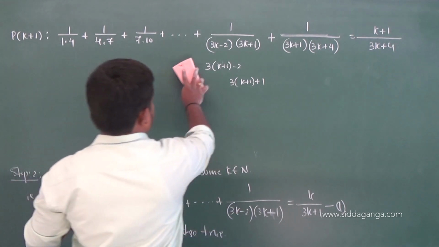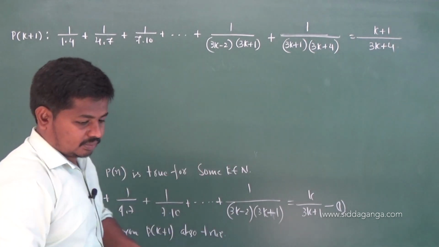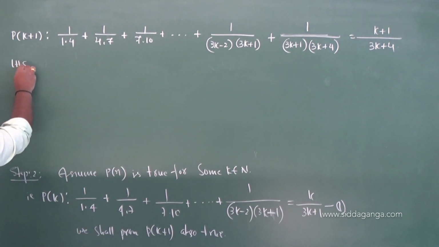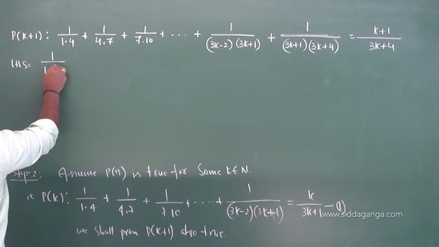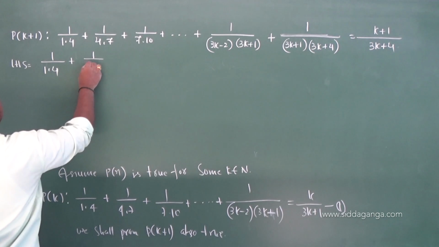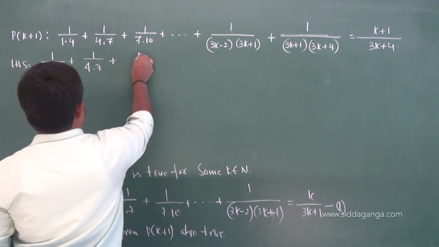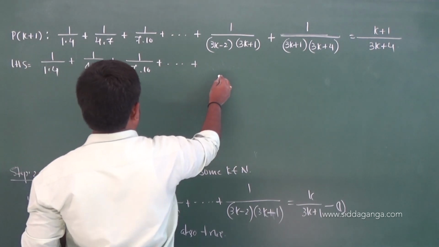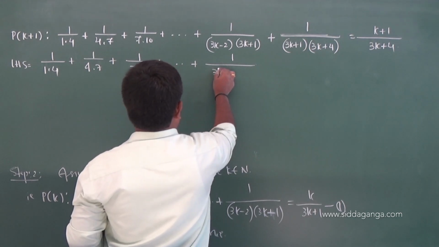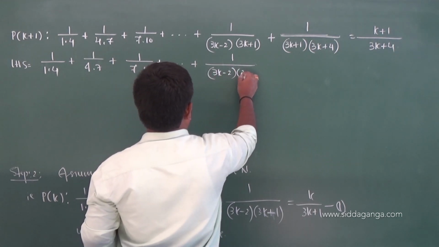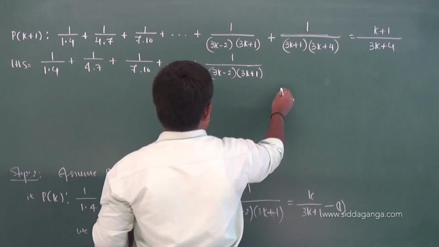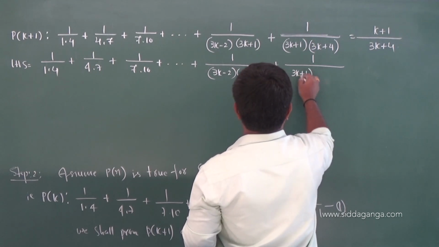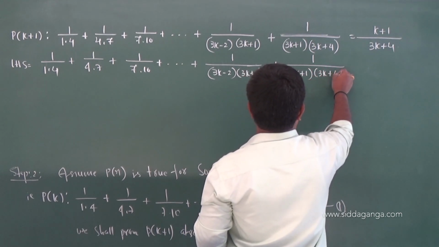Now let us prove this. LHS is 1 by 1 into 4 plus 1 by 4 into 7 plus 1 by 7 into 10 plus the kth term, 1 by 3k minus 2 into 3k plus 1, plus the k plus 1th term, 1 by 3k plus 1 into 3k plus 4.